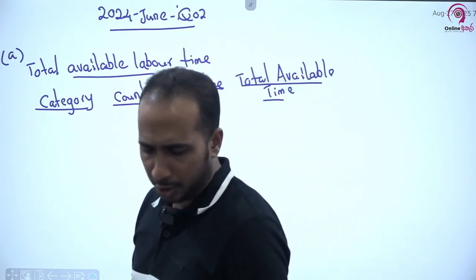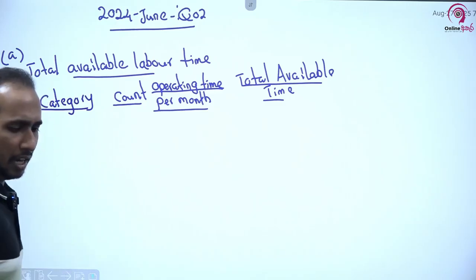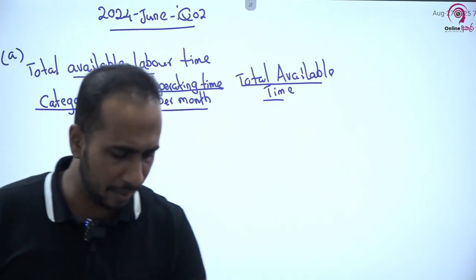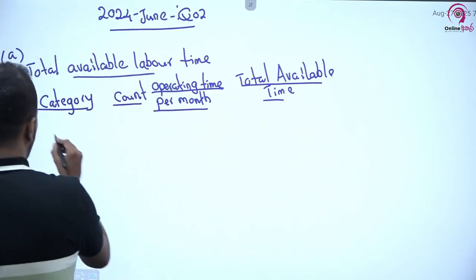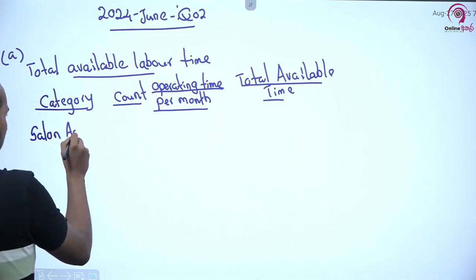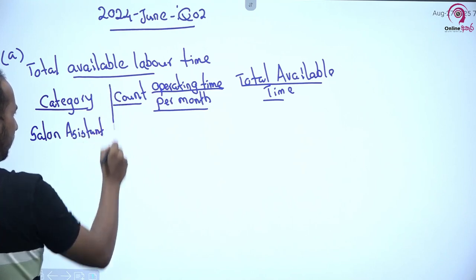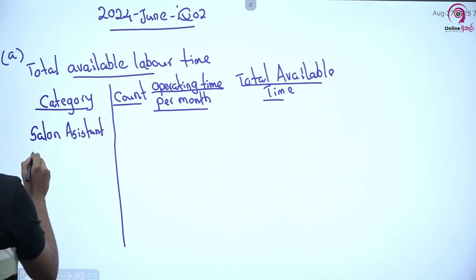We have to see how much time is available for us. So as per the question, there were 3 types of labor. The first one is salon assistant. The second category is senior designer.